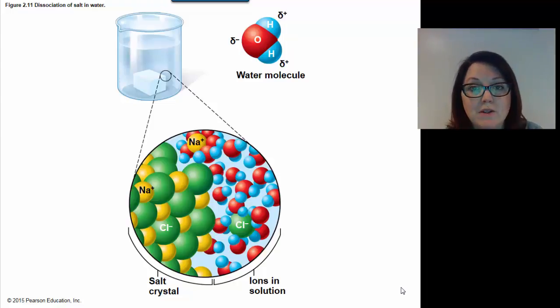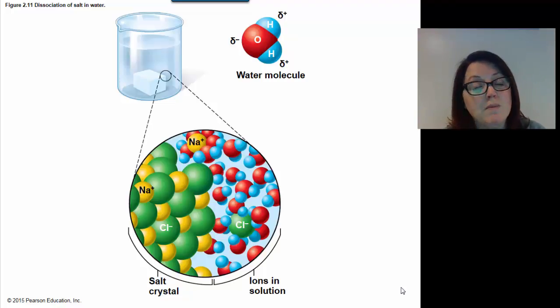Another example of a molecule is the water molecule. So in a water molecule, we have two hydrogens and an oxygen that are being held together in stable association. Water is a very important molecule for the human body. Now, water is not considered organic. To be organic, a molecule must contain both carbon and hydrogen. So water has hydrogen but no carbon, therefore we classify it as inorganic. But even though it's not organic, it is still a very important molecule for the human body.